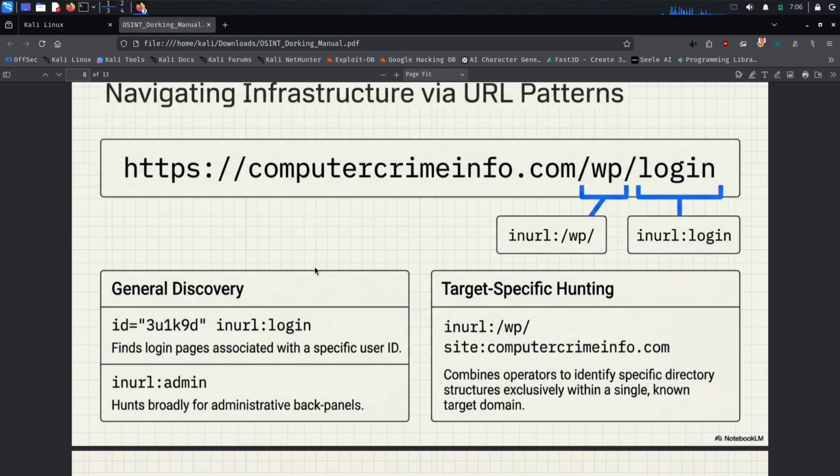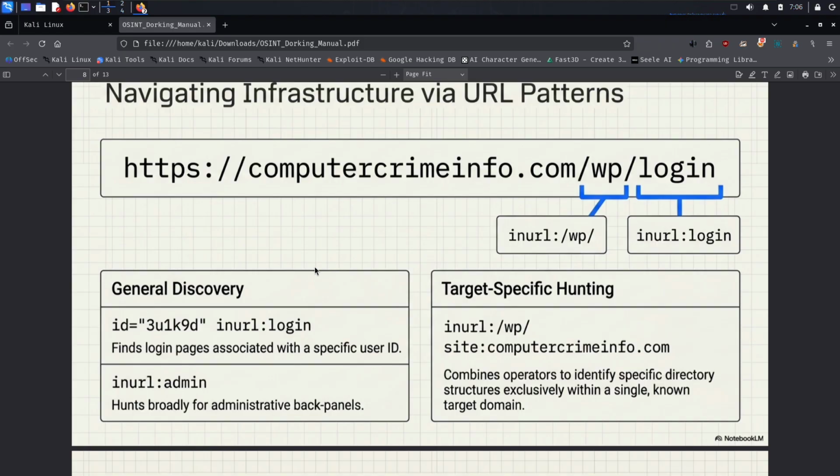The inurl operator is useful for discovering specific types of indexed pages and understanding the structure of publicly available web content. These operators are some of the most commonly used building blocks in OSINT dorking. By combining operators together, investigators can create much more precise searches and reduce the amount of irrelevant information they have to analyze.